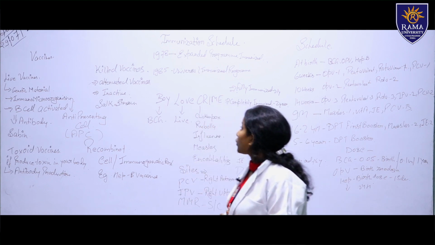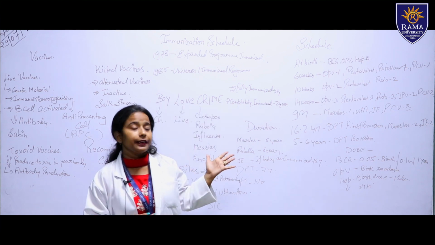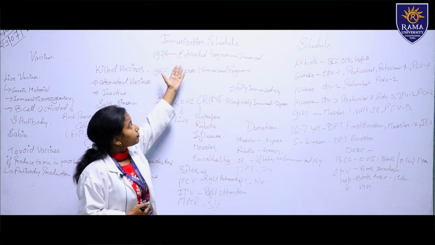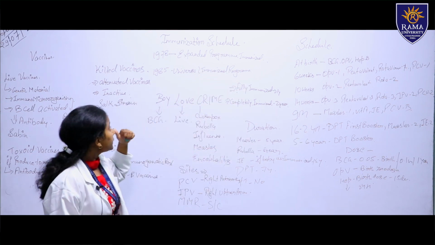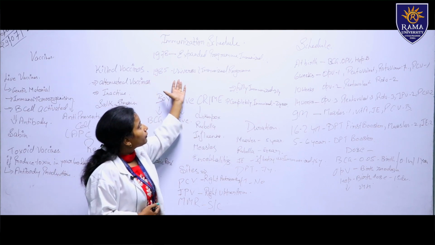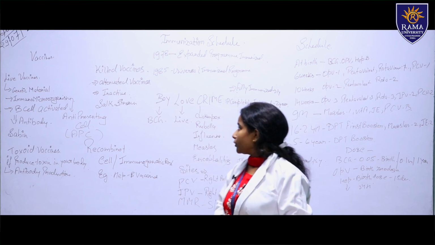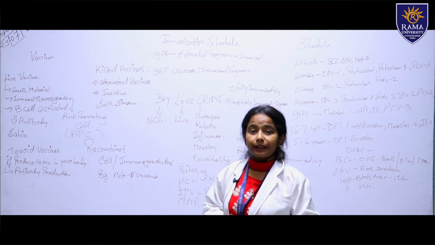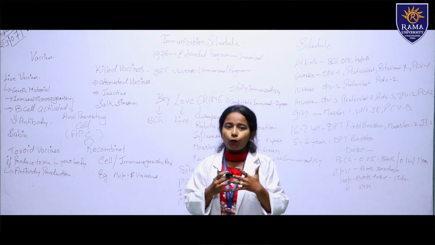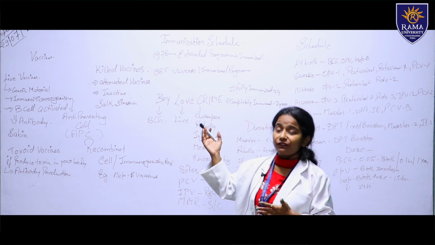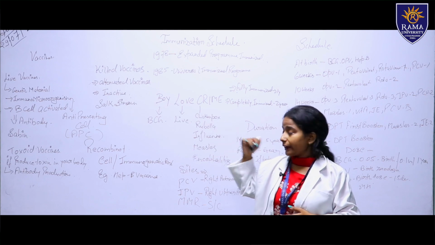Then after that we are talking about the immunization schedule, which came in 1978 as the Expanded Programme on Immunization. Then it was converted into the Universal Immunization Program, which started in 1985. Then I have given one simple example to easily remember the live vaccines, what comes under live attenuated vaccination and the immunization schedule.